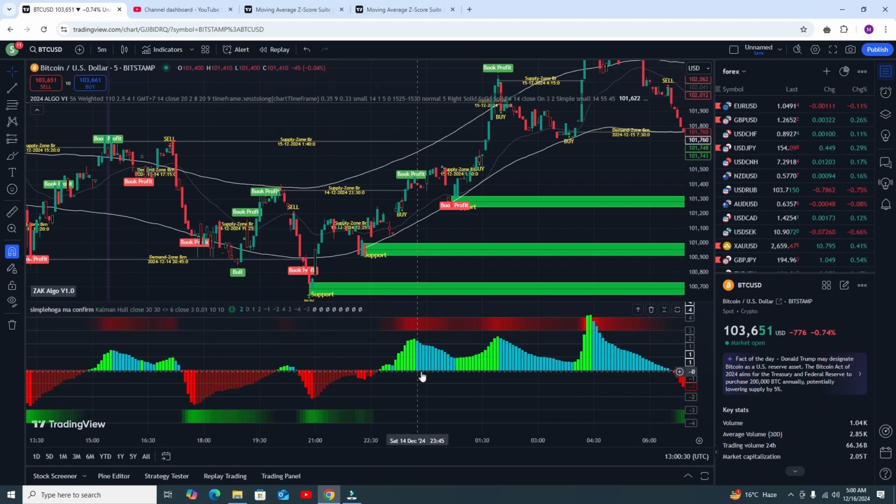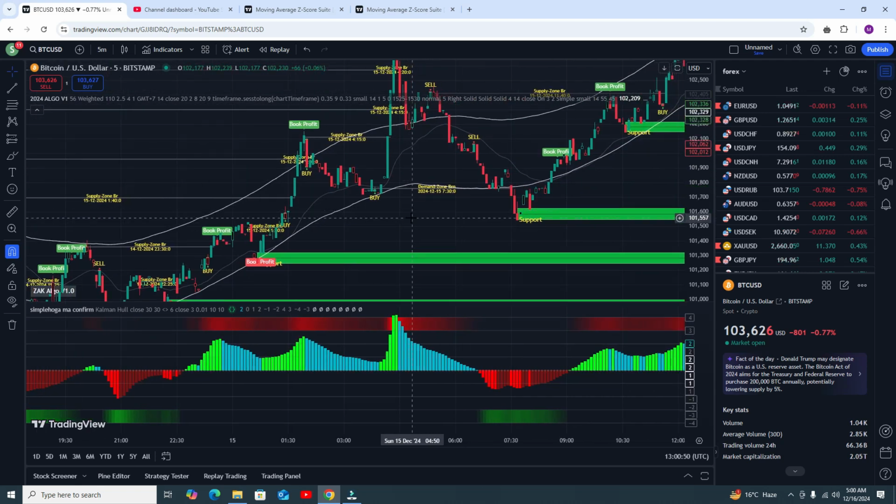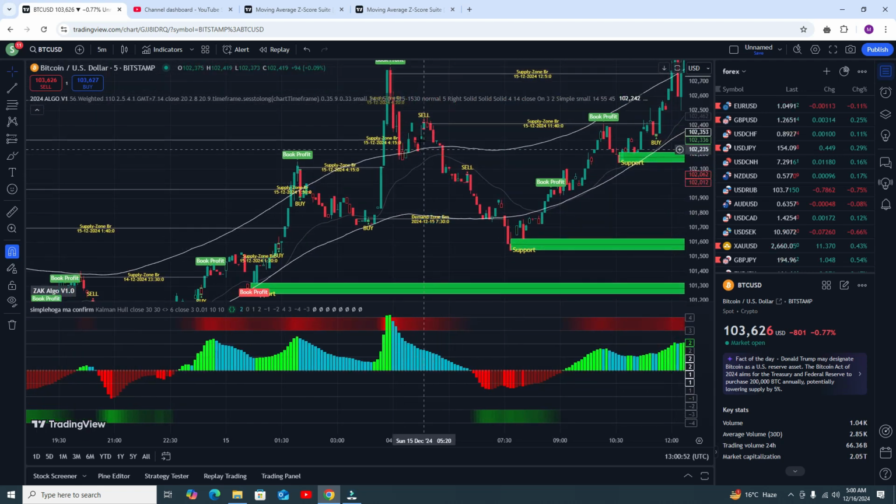Here you can see clearly showing that there is a good buy scenario, so you can go for the buy trade, book your profit, small profit, but at least book the profit, do not need to go for the sell trade. Okay, here you can see the buy trade, here you can see the buy trade, and you can see the accuracy is most awesome.